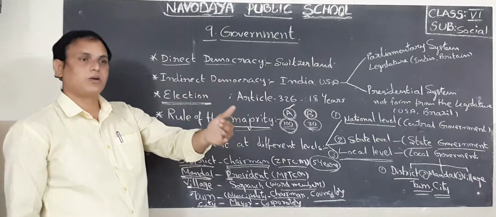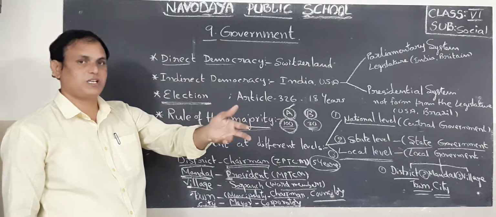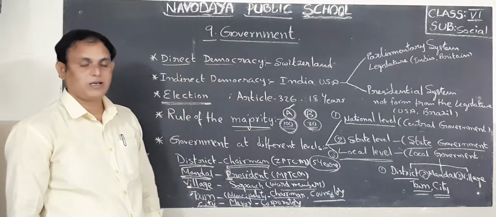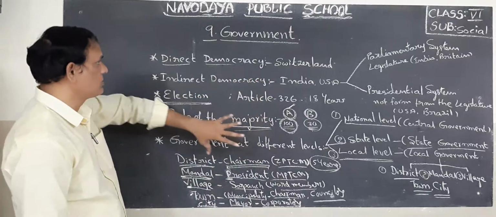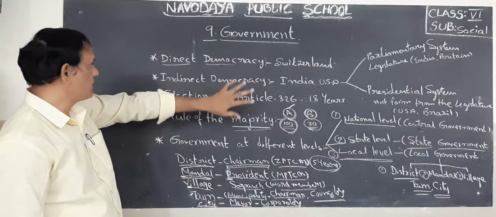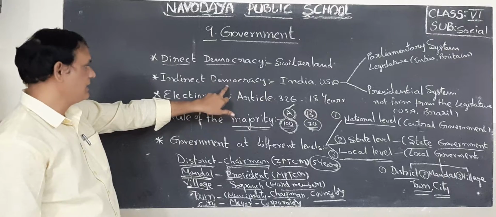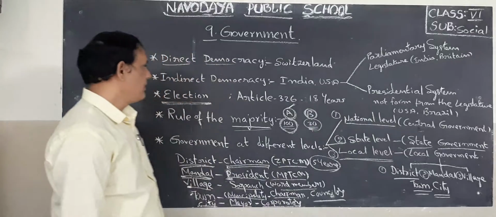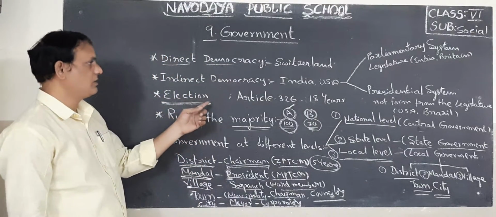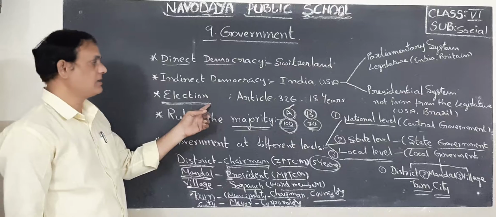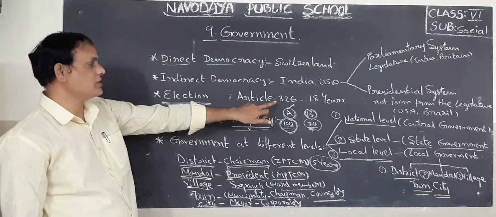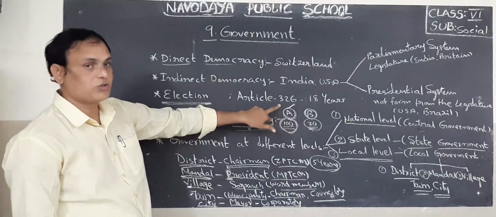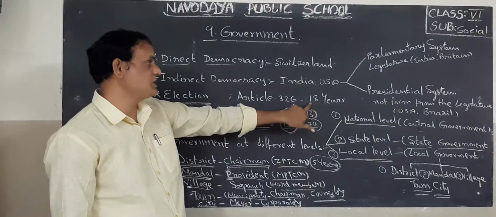So who got victory in those elections? They are called representatives. These representatives will form the government too. Among them, who is the majority party member? Okay, children. So that is about the democracy system. This democracy: direct democracy, indirect democracy. In indirect democracy, again two types: parliamentary and presidential system. Next one, elections. Elections are conducted by the election commission. Okay, according to article 326, our government gave the right to vote to those who are above 18 years.